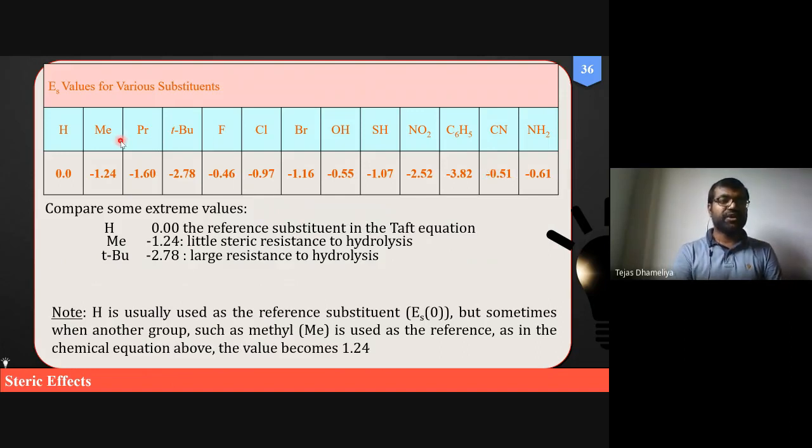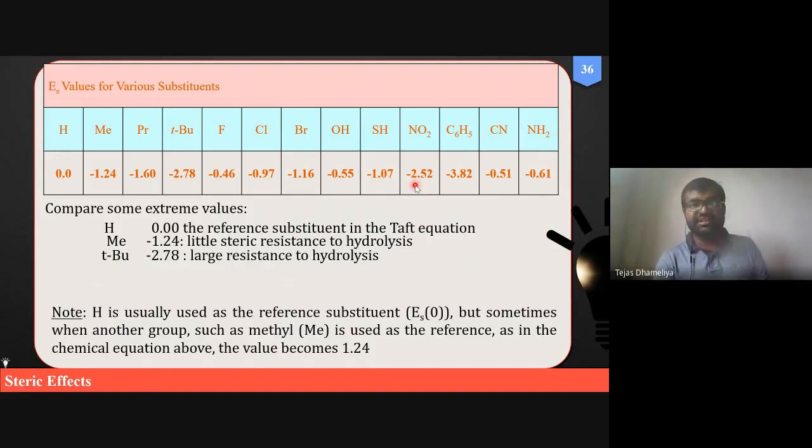So for methyl, you can observe this ES is minus 1.24. For propyl, that is minus 1.6. For tertiary butyl, that is minus 2.78. For fluorine, chlorine, bromine, the highest among the halogens is minus 1.16. OH, SH, they have their own values. Nitro, that is minus 2.52. So we can see that previously, with the Hammett constant, nitro was the highest. Nitro was one of the parameters leading to the highest value of sigma.